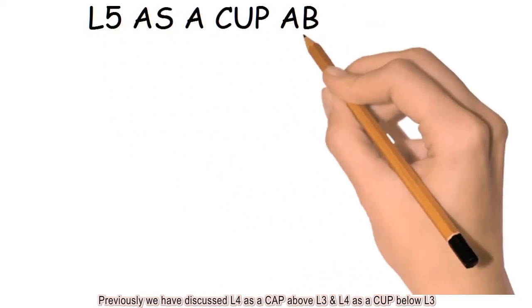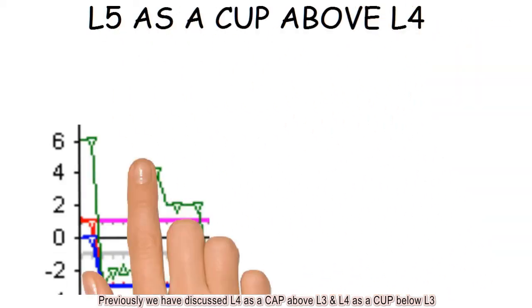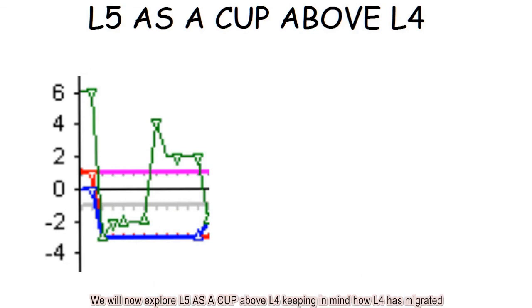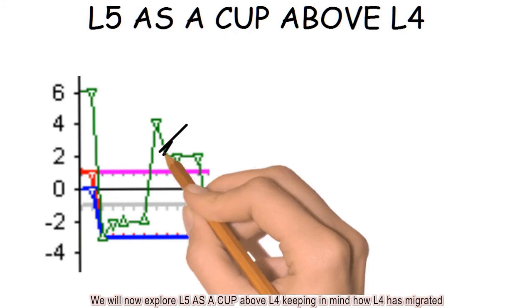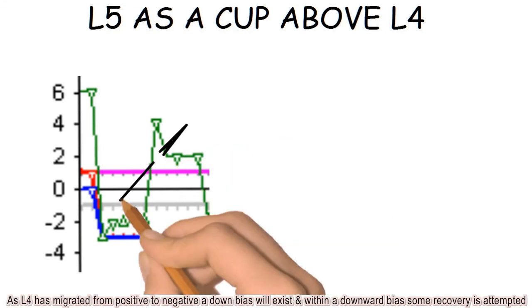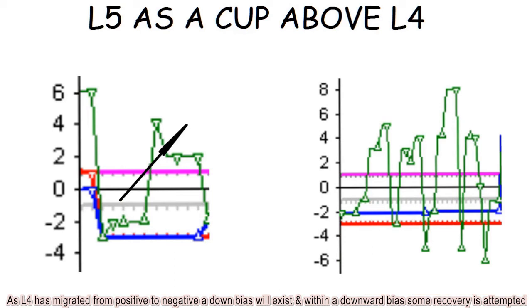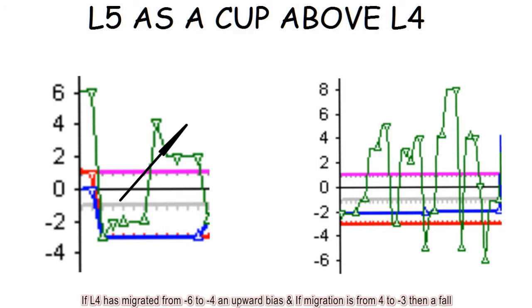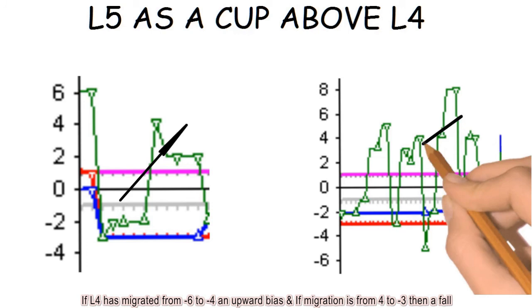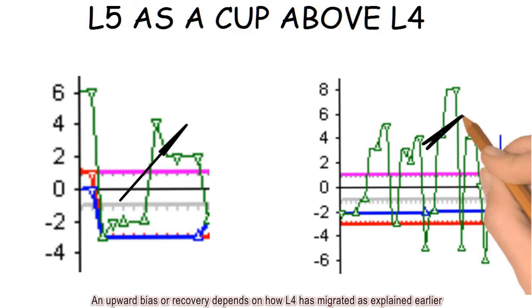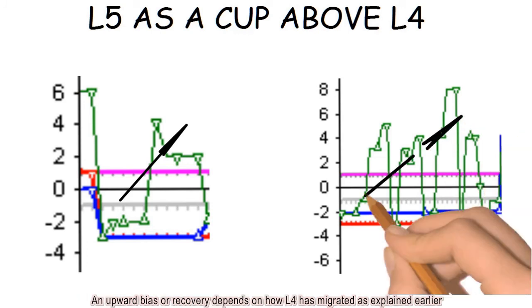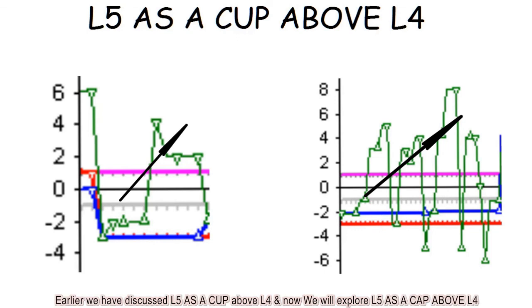Previously we have discussed L4 as a cap above L3 and L4 as a cup below L3. We will now explore L5 as a cup above L4, keeping in mind how L4 has migrated. As L4 has migrated from positive to negative, hence a downward bias will exist, and within a downward bias some recovery is attempted. If L4 has migrated from -6 to -4, an upward bias, and if migration is from 4 to -3, then a fall. An upward bias or recovery depends on how L4 has migrated as explained earlier.